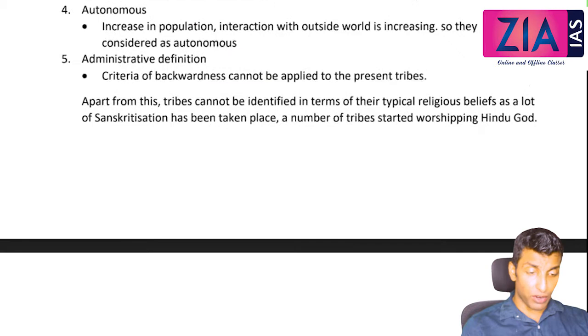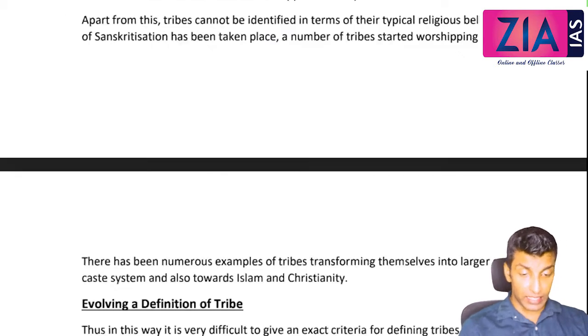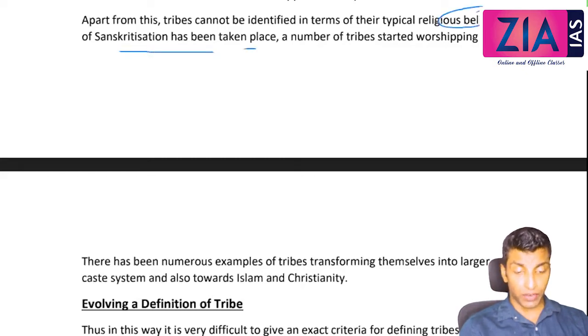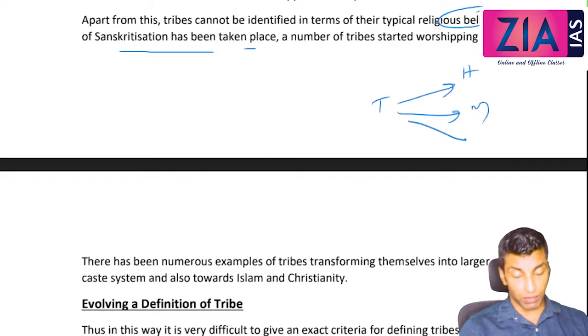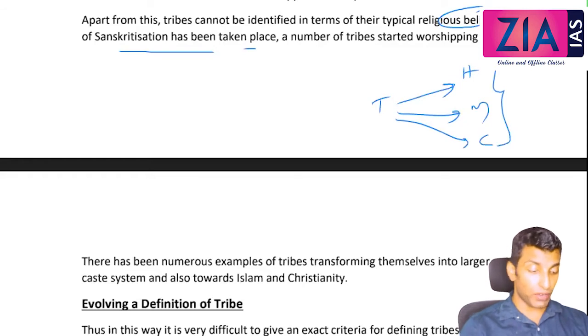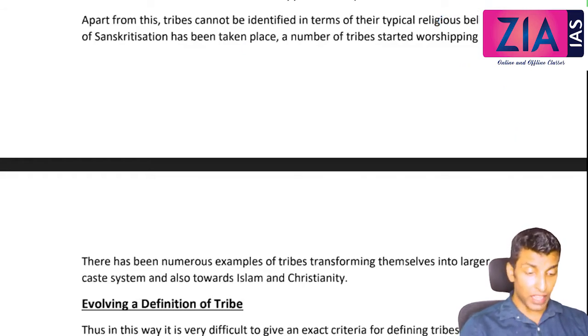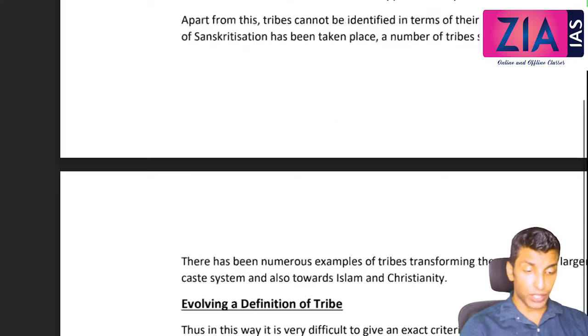Apart from this, tribes cannot be identified in terms of their religious beliefs, as a lot of Sanskritization has taken place. I've told you just before that the tribes are shifting and converting to either Hindus, or you can see a lot of Muslims and Christianity they have converted. And mostly during British time there was a process of evangelization. Evangelization means conversion to Christianity.